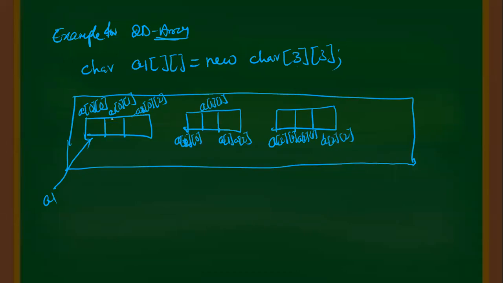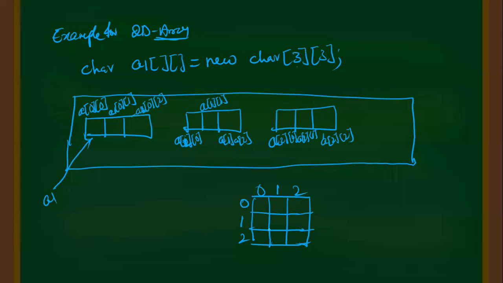Like that you can imagine, or you can imagine like this also: 3 rows, 1 2 3, and 3 columns, 1 2 3. This is 0 0, this is 0 1, this is 0 2, this is 1 0, 1 1, 1 2, 2 0, 2 1, 2 2.